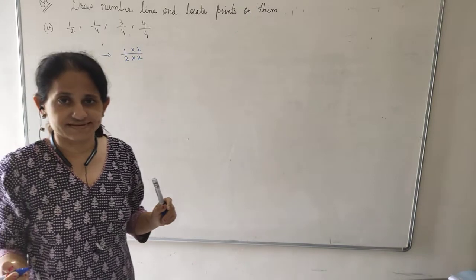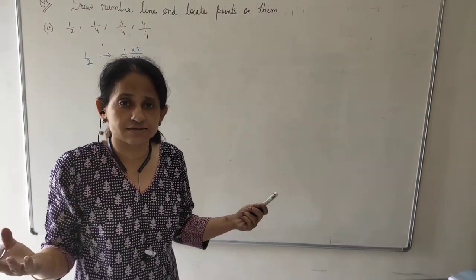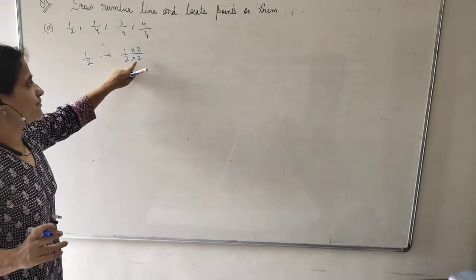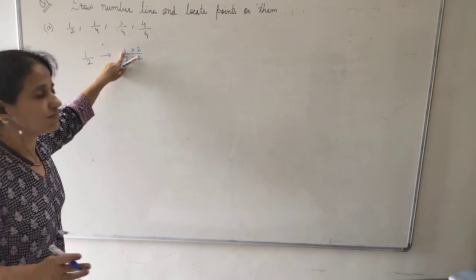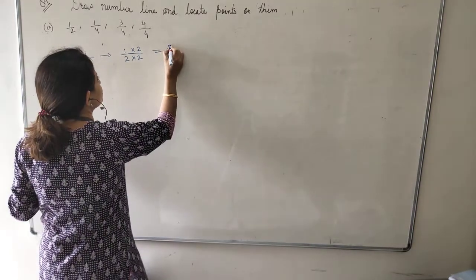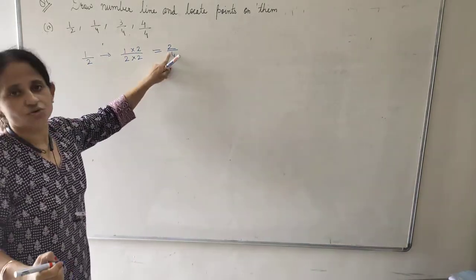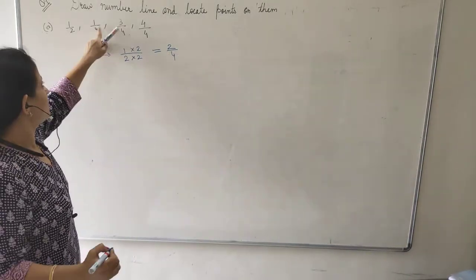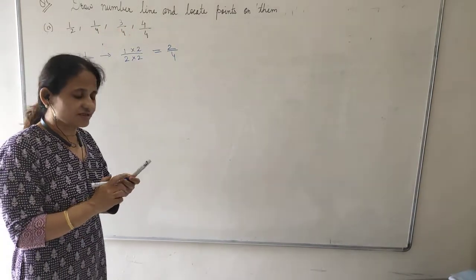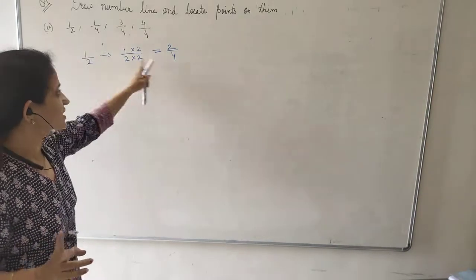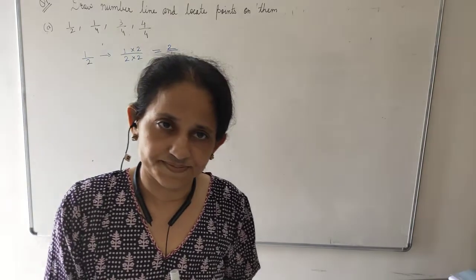See, I cannot be biased. So whatever you multiply with the denominator, you have to multiply the same thing with the numerator. So the fraction is 2 upon 4. Now you see, instead of 1 upon 2, you got 2 upon 4. 1 upon 4, 3 upon 4 and 4 upon 4. Now next point. I made all the denominators same. One point is clear. Second point.